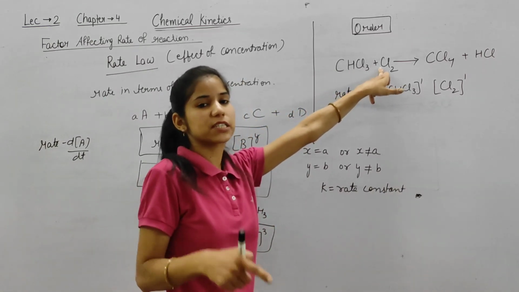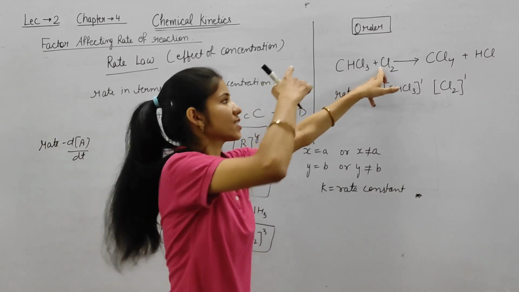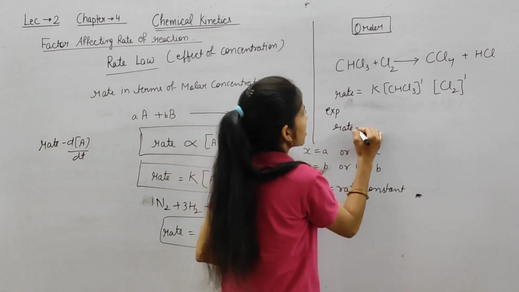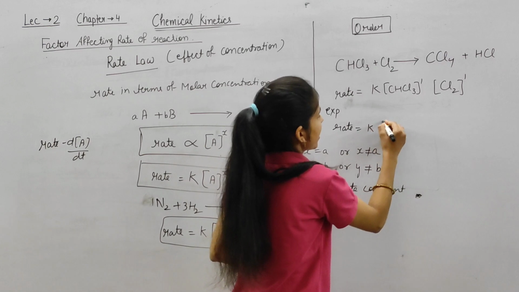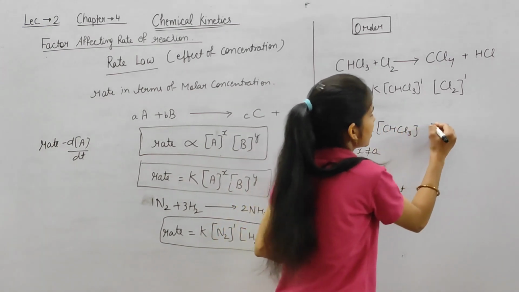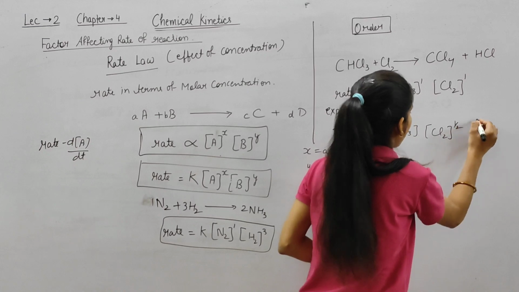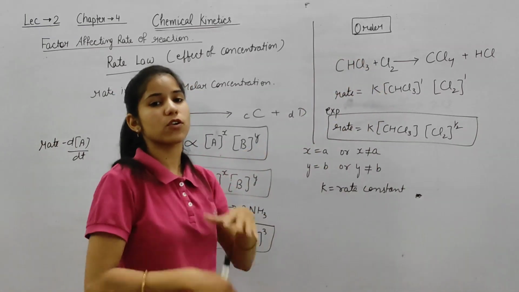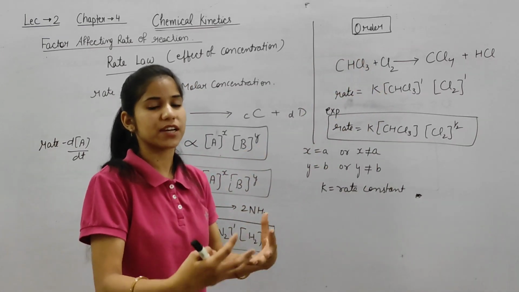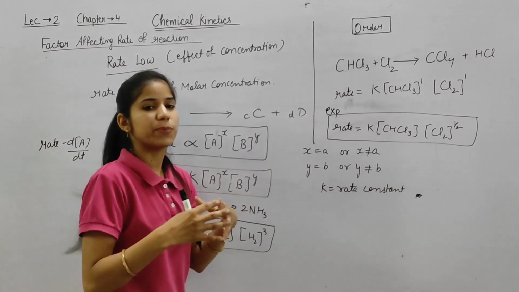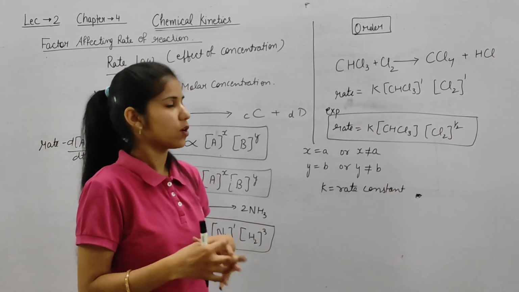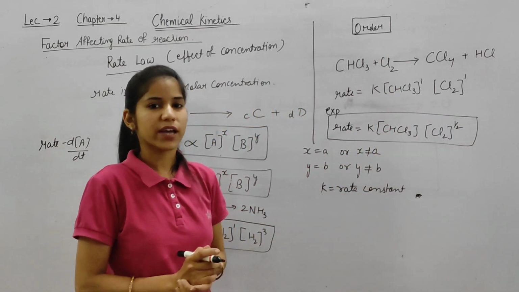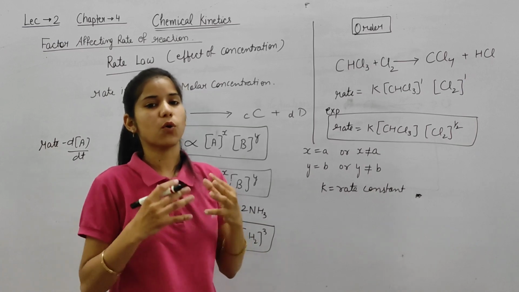But we cannot predict the rate by seeing this chemical reaction. Experimentally, it is found that the rate for this chemical reaction is K CHCl3 Cl2 raised to the power half. Okay, this is the rate. So we cannot predict the rate of a chemical reaction by seeing the chemical reaction. Okay, so this is the rate of this chemical reaction.